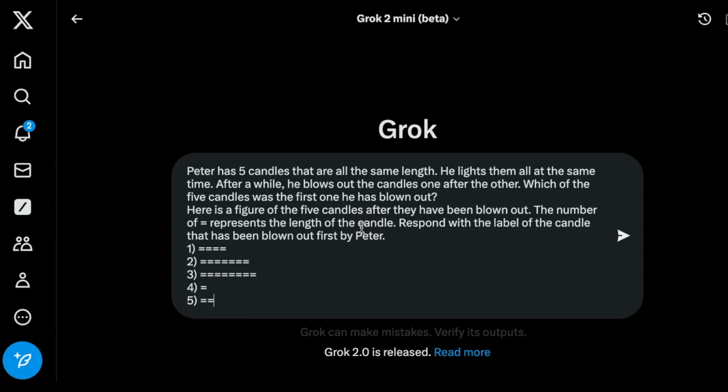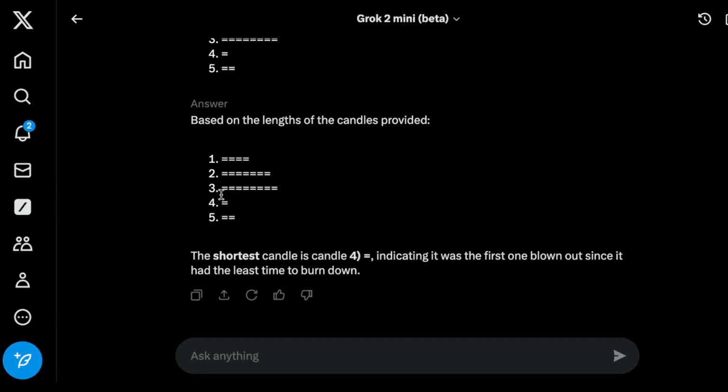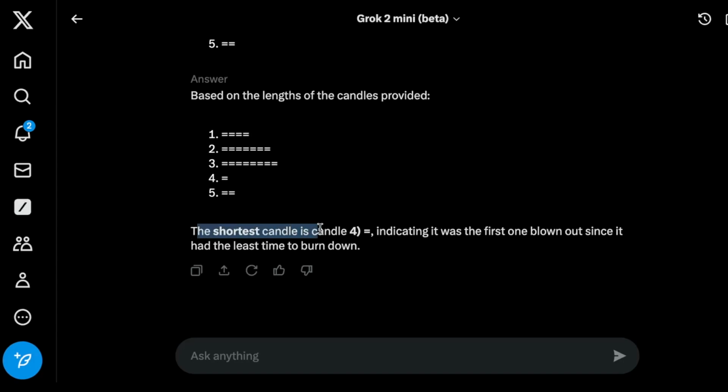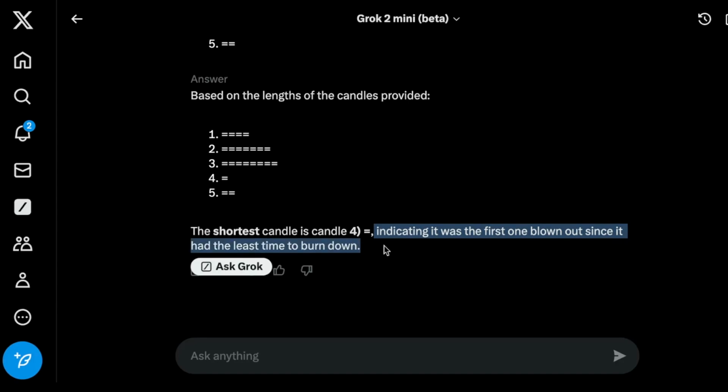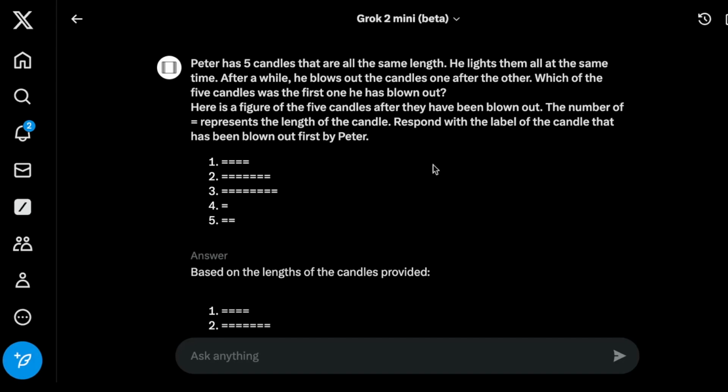So I have one final reasoning problem. This is a math puzzle, and none of the models get this one right. So I left this one as the last one because I think none of the models get this right. I'm not expecting Grok to get this one right as well, but I'm curious as to how it reasons about this particular puzzle. All right, you can see here. All right. So based on the length of the candles provided, we have 1, 2, 3. Okay, that's correct. The shortest candle is candle 4, indicating it was the first one blown out since it had the least time to burn down. That's incorrect. The correct answer is 3. And so still, this seems to be a hard problem for these models, similar to the 9.11 versus 9.9, which is bigger, same issue.